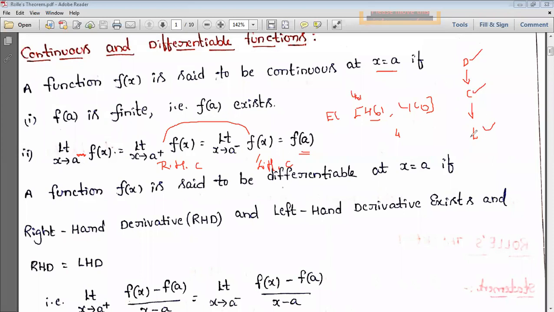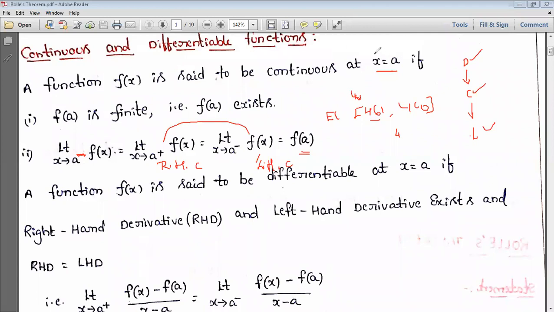Limit may exist, but the function may not be continuous, and a function may be continuous, but it may not be differentiable. Just for knowing, these are the things. So a limit may exist but the function may not be continuous, and a function may be continuous but not differentiable. These are just basics that you learned already in your intermediate level, so we are just revising that once.